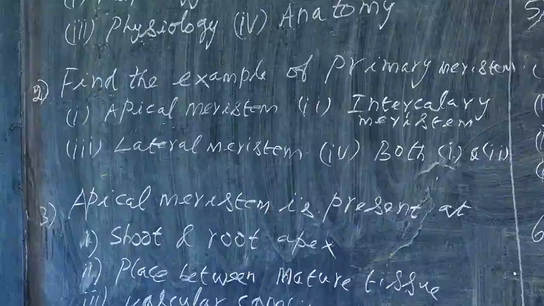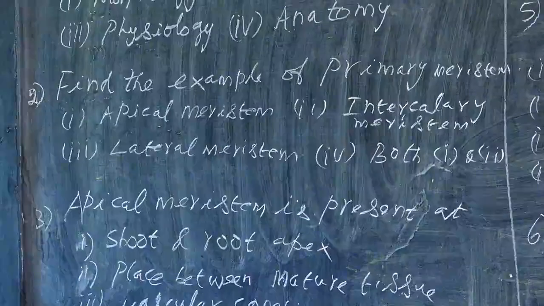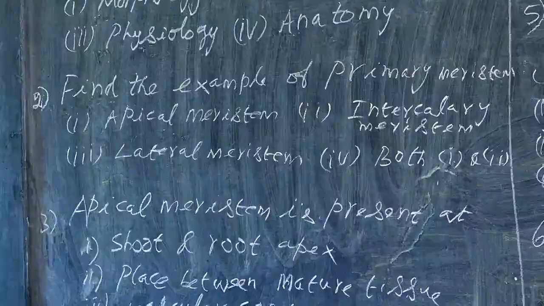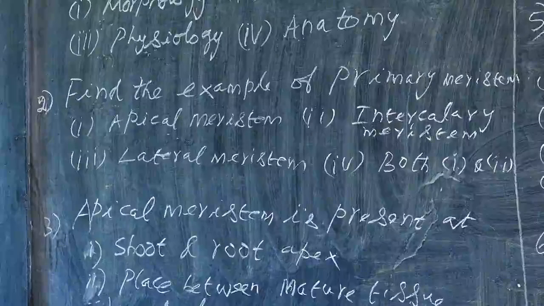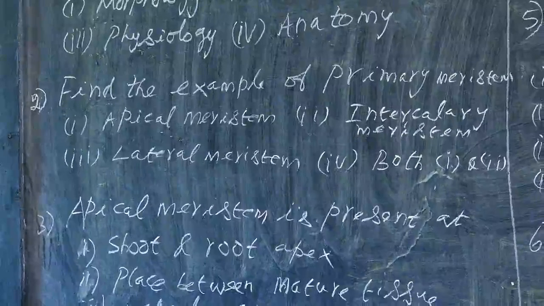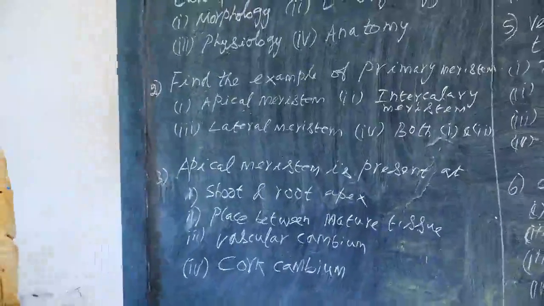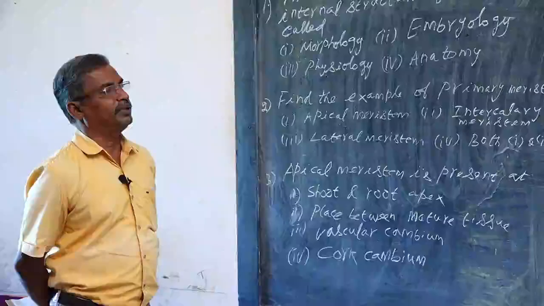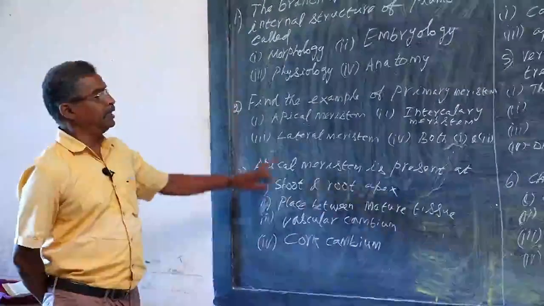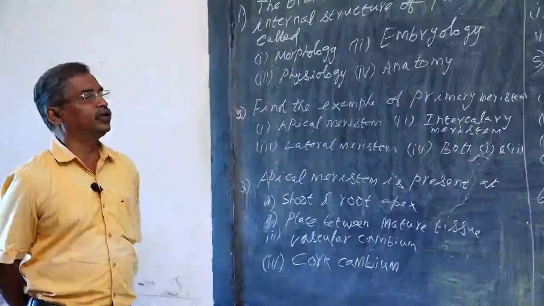Secondary growth is the formation of vascular cambium and cork cambium. Formation of secondary growth comes under secondary meristem. Secondary meristem is responsible for secondary growth. The lateral meristem is the secondary meristem, because it is responsible for the secondary growth of the plant.